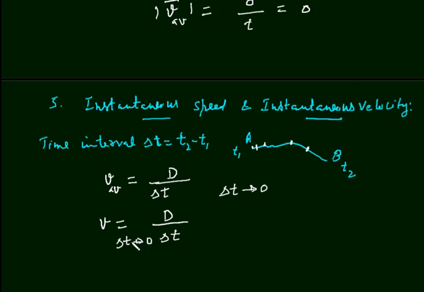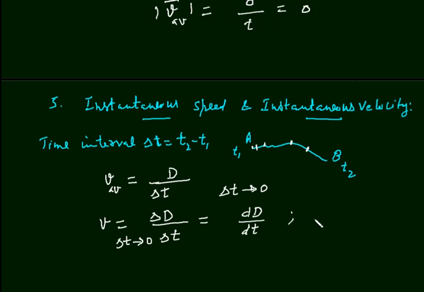This time interval is very small, and then this distance will also be very small, and this small distance will be delta d. In mathematics, it is written as dd upon dt. It is differentiation of distance with respect to time.